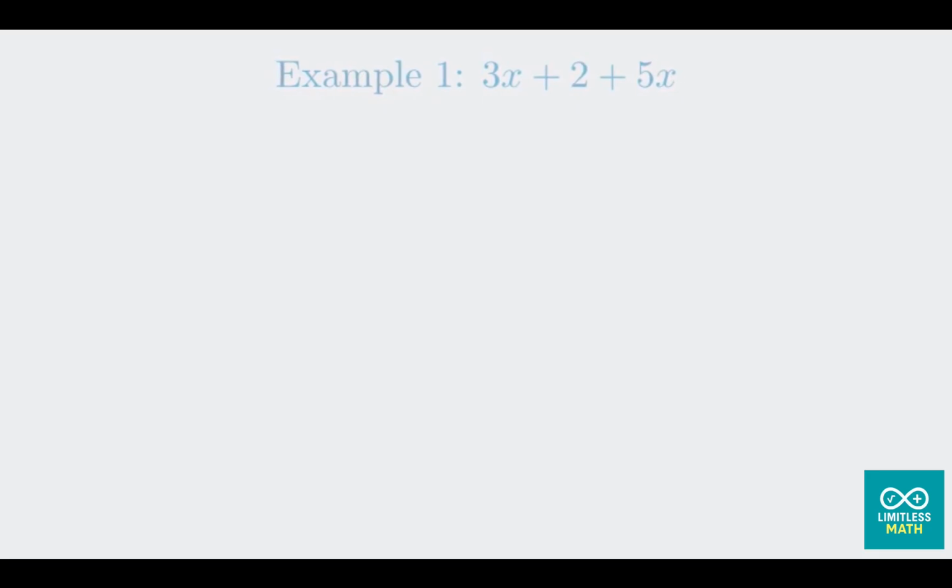To combine them, we simply add their coefficients. The coefficient of 3x is 3, and the coefficient of 5x is 5. Adding them together gives us 8. The result is 8x. The constant term plus 2 stays the same. Our simplified expression is 8x plus 2. We've successfully combined the like terms to make the expression much simpler. Excellent. Now let's try a medium difficulty problem.